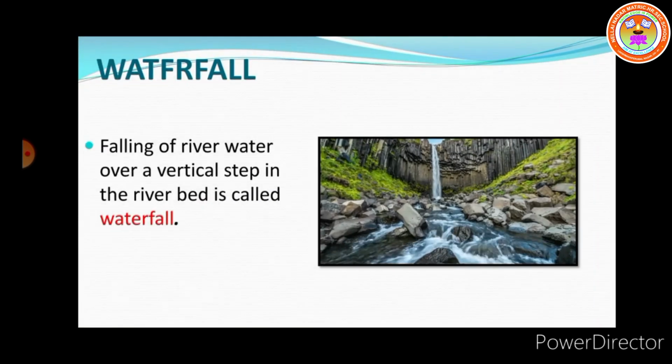Next we move on to waterfall. The falling of river water over a vertical step in the river bed is called a waterfall. The river descends suddenly from a higher level to a lower level. It is generally formed at the edge of hard rock. The soft rock area is eroded more than the hard rock. Example: Courtallam waterfalls across the river Chittar in Tamil Nadu.